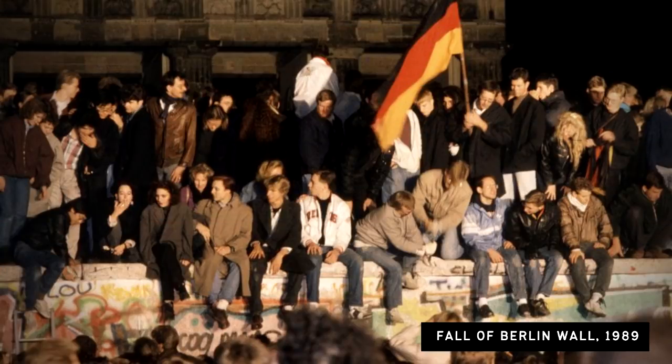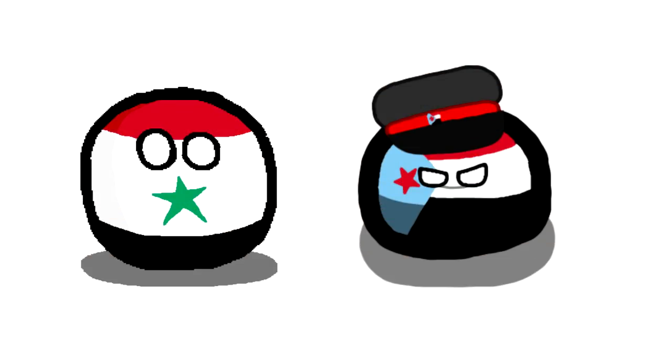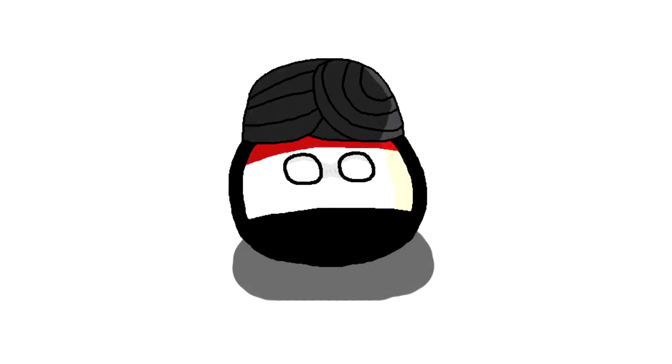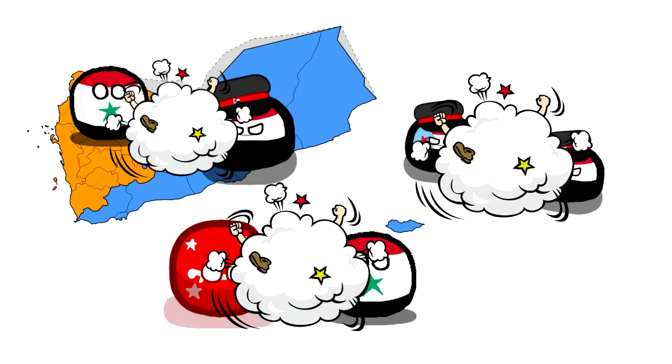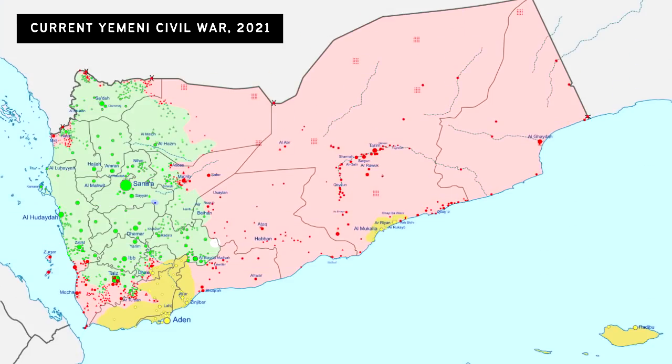Eventually, with the collapse of communism, North Yemen and South Yemen agreed to reunify in 1990 to form the Republic of Yemen. But given the history of Yemen, it is evident that there won't be any instability soon, and that's false, unfortunately.